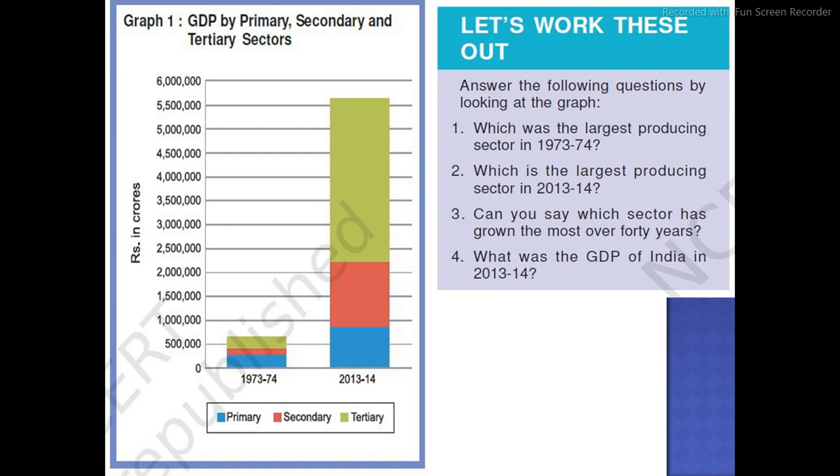What was the GDP of India in 2013 and 14? In our previous classes, I already discussed the meaning of GDP and how to calculate it. GDP is the total final value of all the goods and services produced from all the three sectors in a particular year. The sum of all the products and their final values from the three sectors is known as GDP, gross domestic product.